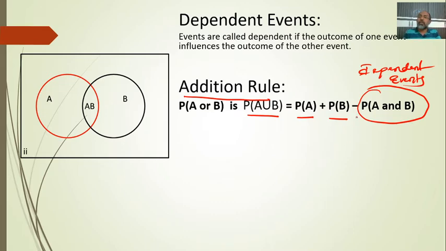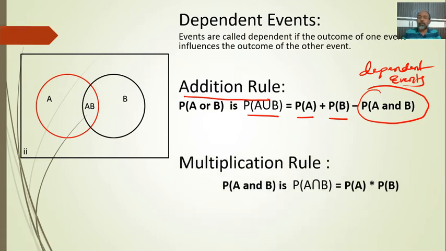In the case of dependent events, P of A and B is also called the multiplication rule.